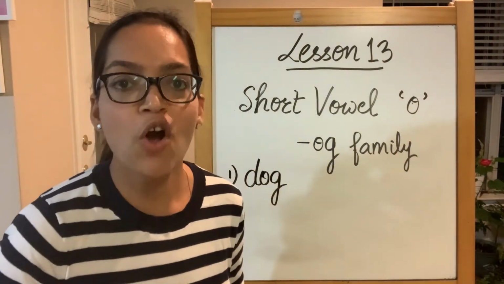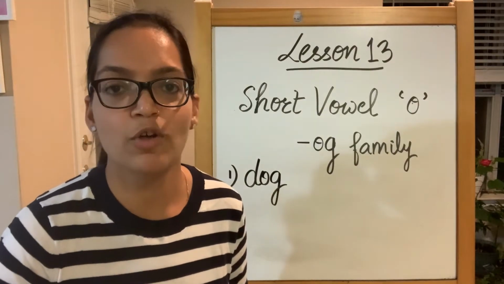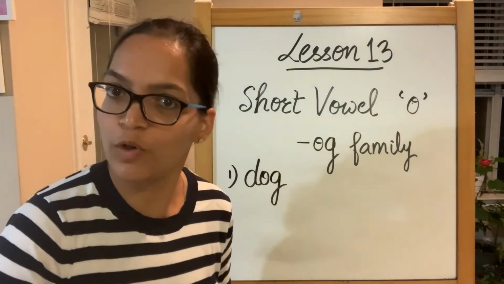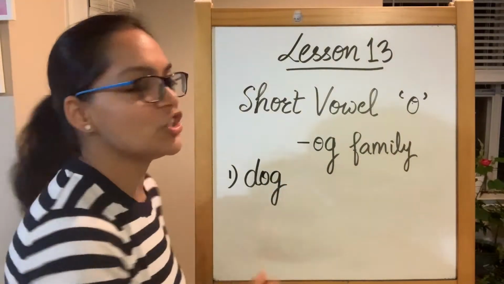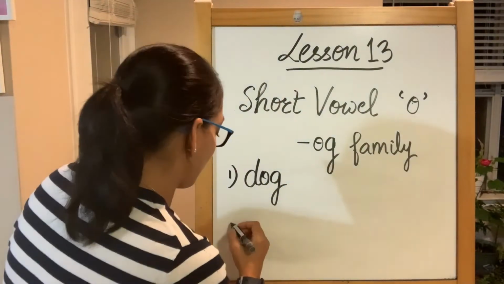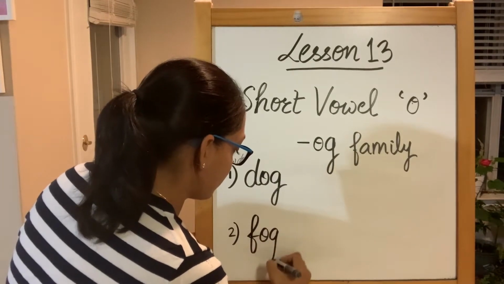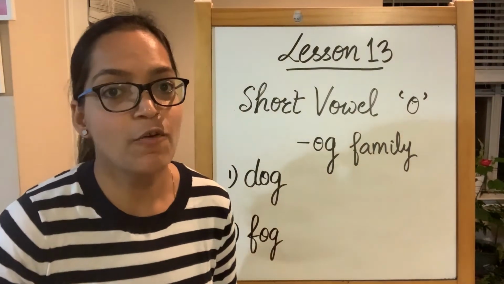When you say dog, the first sound that you hear is of D. So alphabet D. O is short vowel O and ending with G. Dog. The next one is fog.